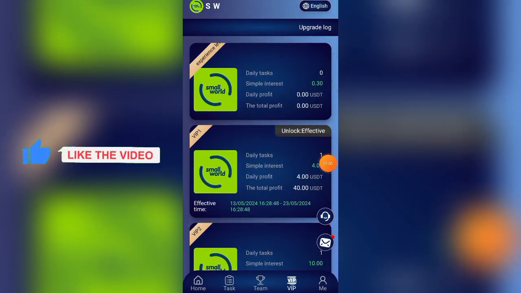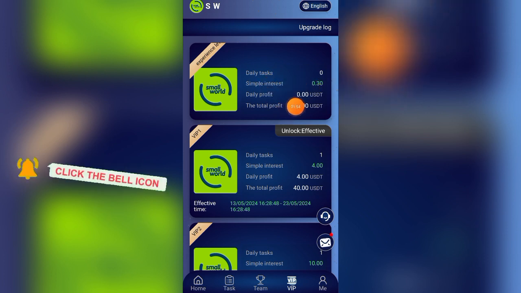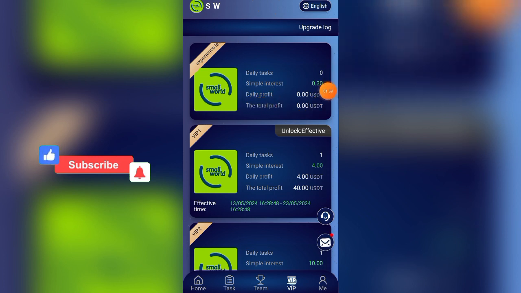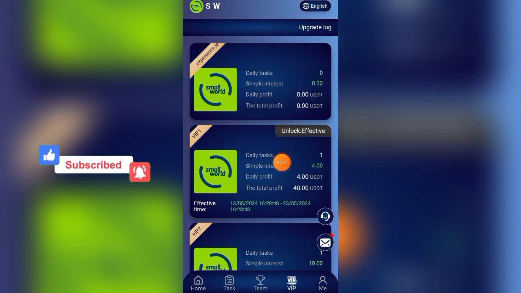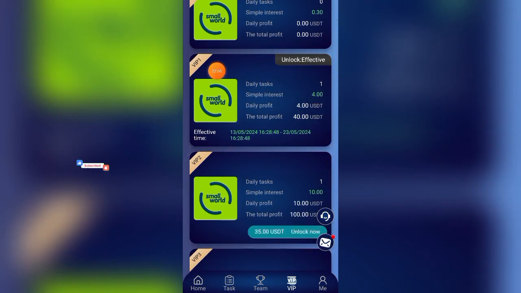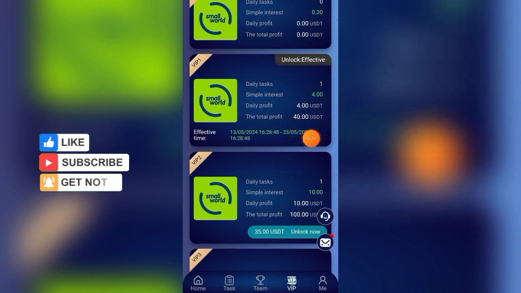So how it works is that this first one is level 0, and you don't need to deposit anything in this level 0, and your interest rate every day is just 0.3 USDT. If you want to start making huge money here, you see you have VIP 1. In VIP 1, this is what I unlocked. Unlock VIP 1 with just 12 USDT.